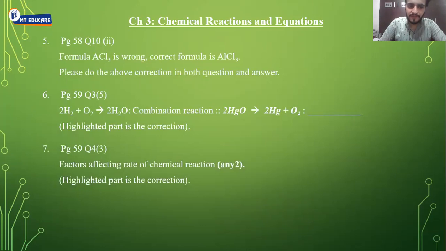Next, page number 59, question number 4, third question. Factors affecting the rate of chemical reaction, any two. There should be any two factors you have to write.